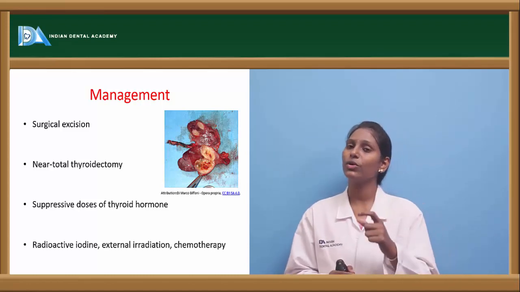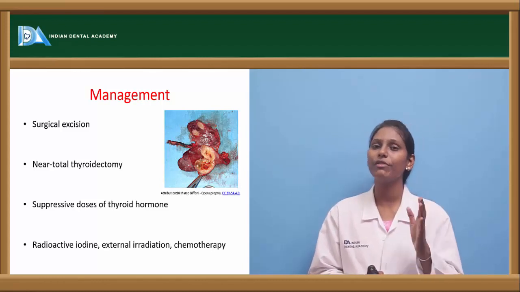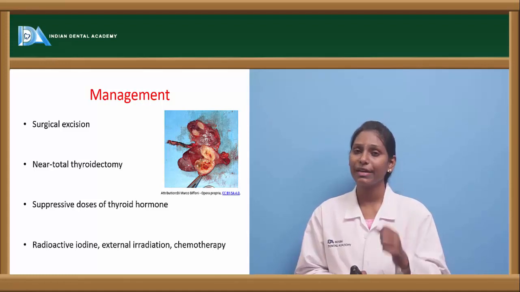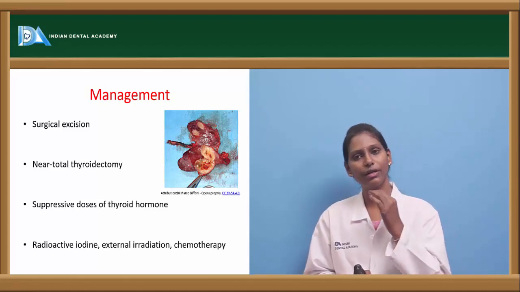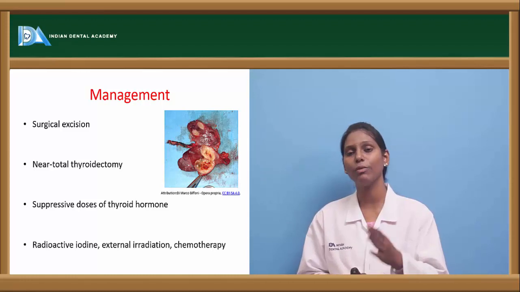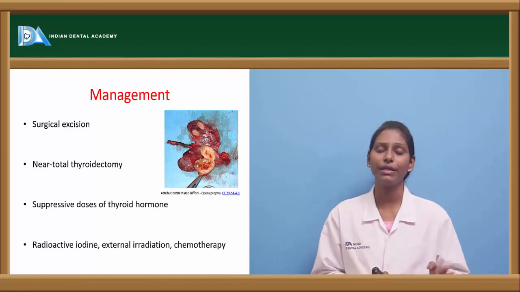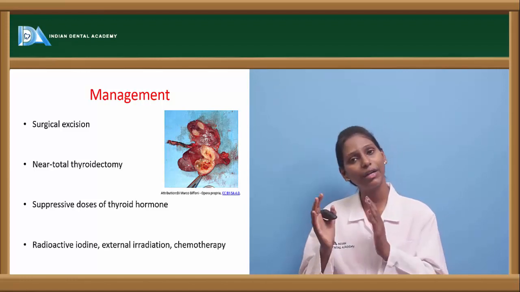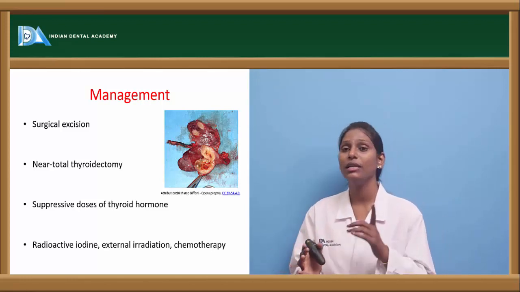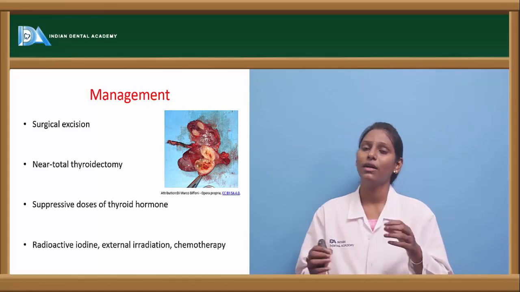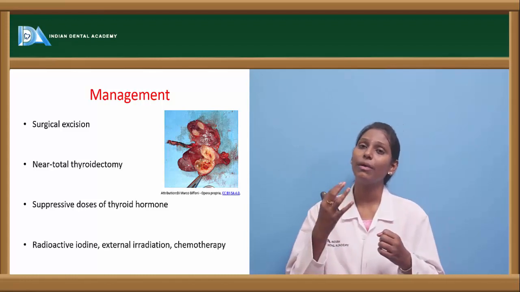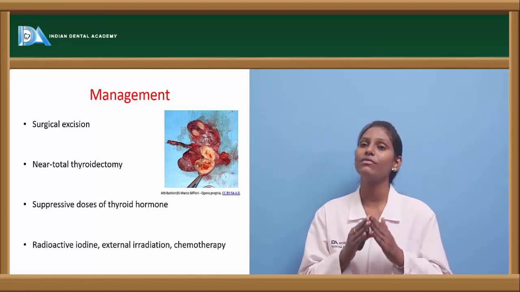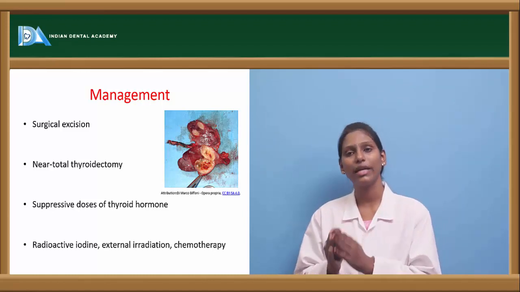When we actually remove the entire lobe along with the isthmus, go for a frozen tissue biopsy there. After the frozen tissue biopsy, if we get back a report telling that it is a papillary carcinoma, go for near total thyroidectomy. Why near total thyroidectomy? Why can't we just remove that lobe? Because, as I already told you, the tumor has the propensity to be multicentric. Because of its multicentric nature, we do this near total thyroidectomy.